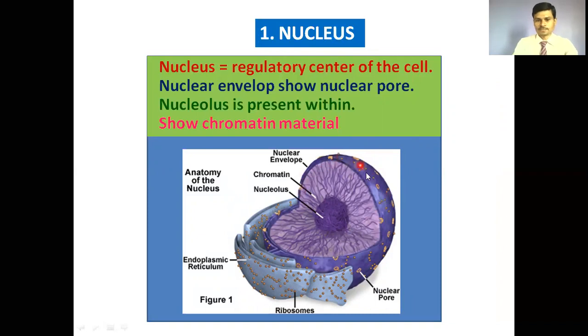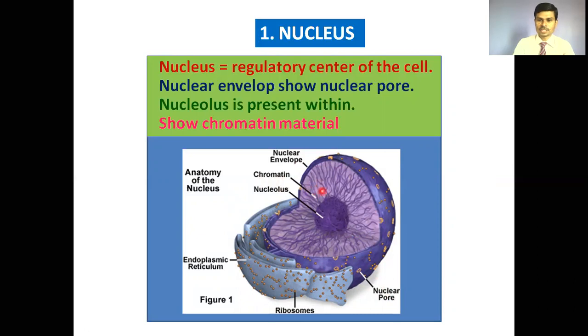We can see here it is composed of an outer and inner membrane. This is a typical character of eukaryotic cells. This nuclear envelope is perforated by nuclear pores. These nuclear pores allow the exit of newly synthesized mRNA from the nucleoplasm to the cytoplasm of the cell.